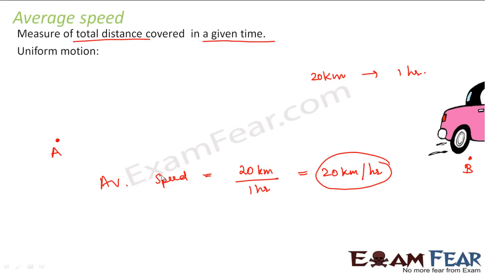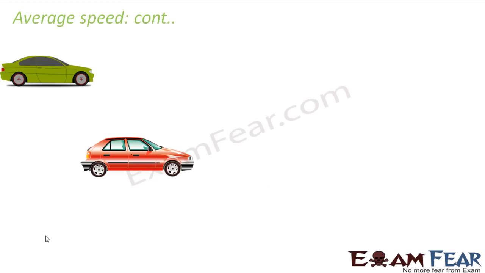Now, the speed of the car is the same as the average speed of the car in this case, because the car is covering equal distances in equal intervals of time. That means in every 1 hour, it is covering 20 kilometers. Correct? Since it is moving in uniform motion, we can say that the speed is the same as the average speed. Now, in this case, if you plot a graph for uniform motion, it is somewhat like this. Now, let us look at the example for a non-uniform motion.